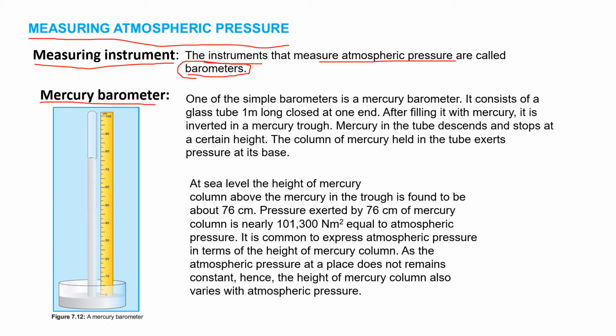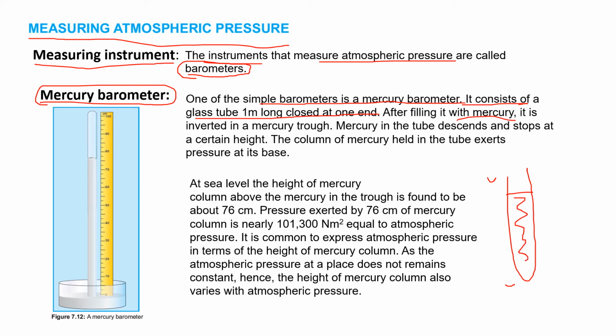Mercury barometer. So what is a mercury barometer? One of the simple barometers is a mercury barometer. It consists of a glass tube 1 meter long, closed at one end. All of you know that this is a glass tube. You have seen it in the lab as well. One end is closed and the other end is always open. After filling it with mercury, we fill it with the help of mercury.